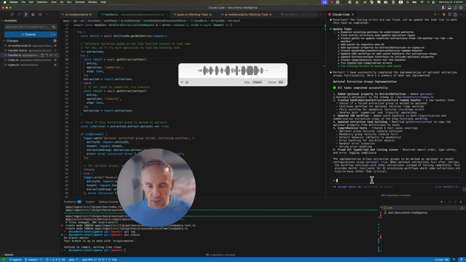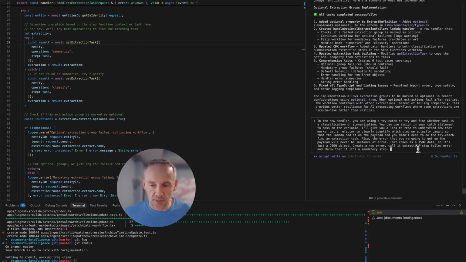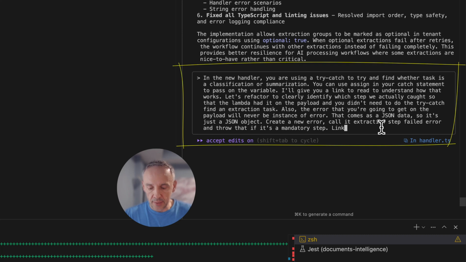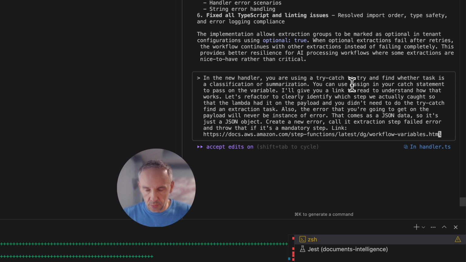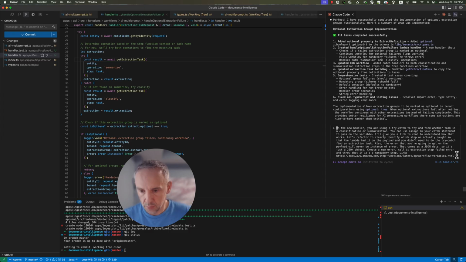Also, the error that you're going to get on the payload will never be an instance of Error. That comes as JSON data, so it's just a JSON object. Create a new error, call it ExtractionStepFailedError, and throw that if it's a mandatory step. So this is what I just narrated, and here's the link that I wanted it to go and read. This is documentation for how to use the assign that I'm asking it to refactor towards.